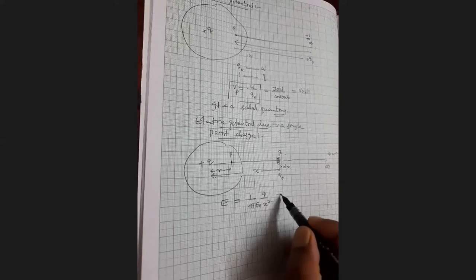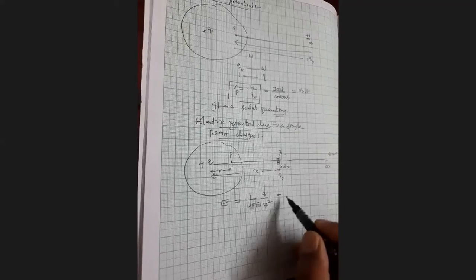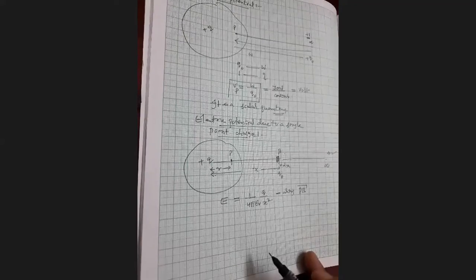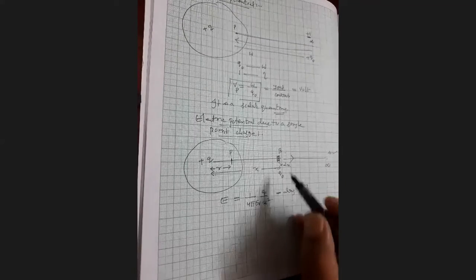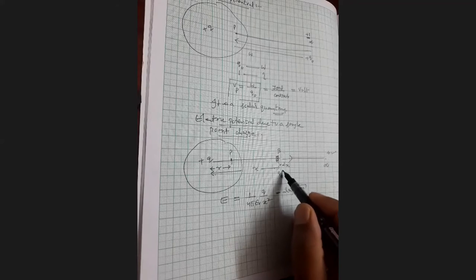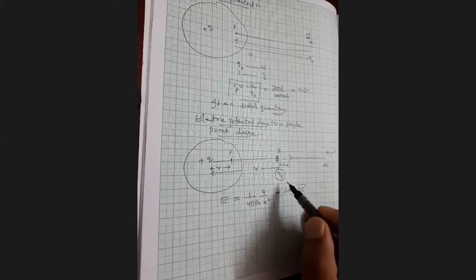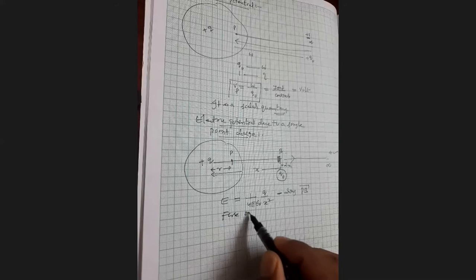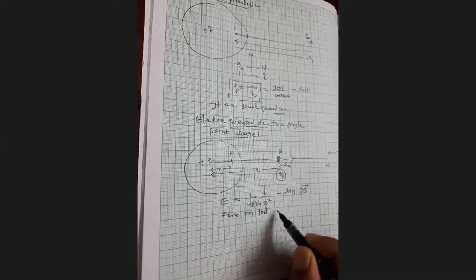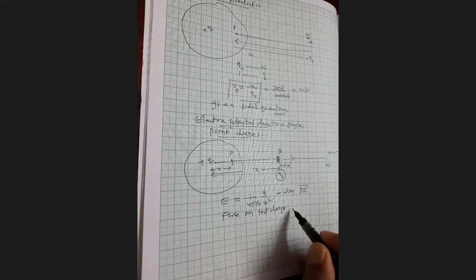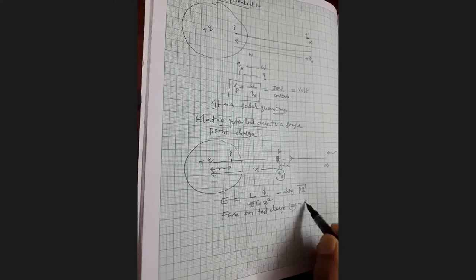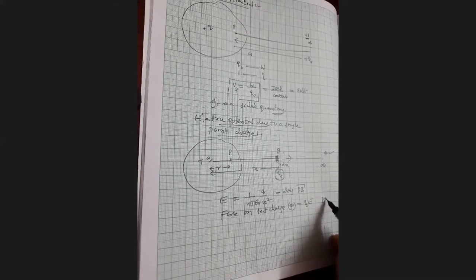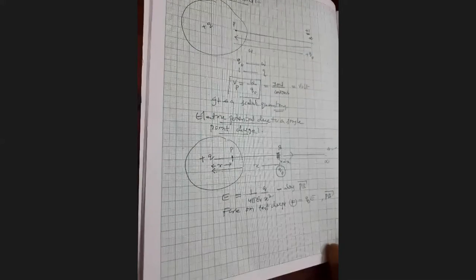The direction of E bar is along PB bar, in this direction. At this point, now I am keeping the unit test charge Q naught. Therefore, force on test charge F is equal to Q naught E, which is acting in the direction PB bar.